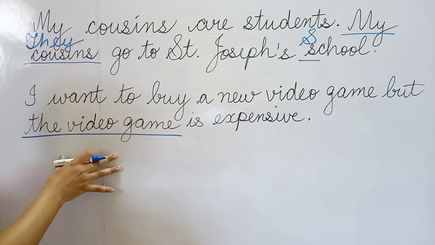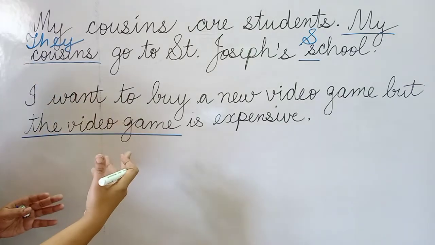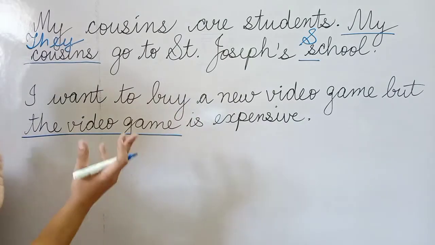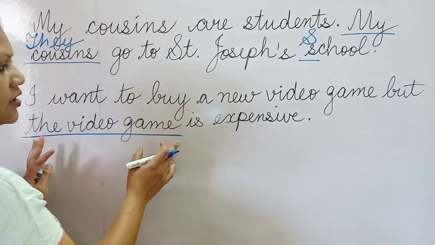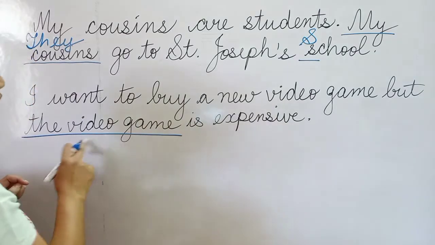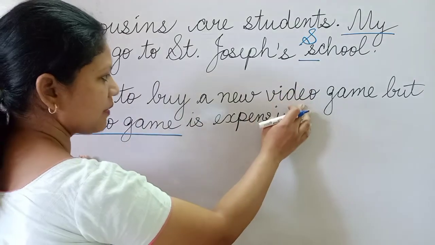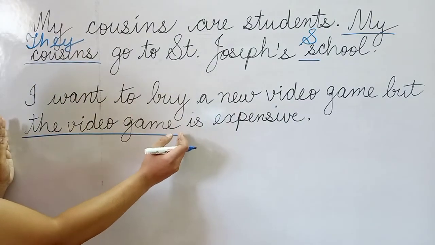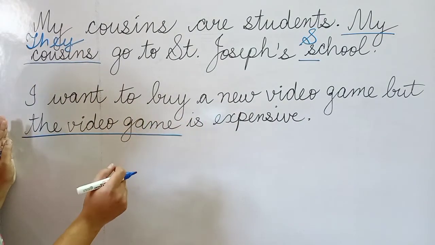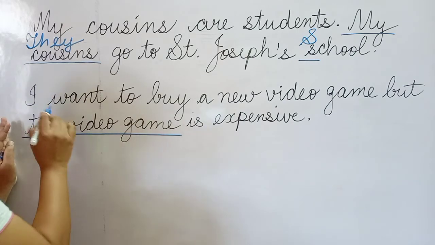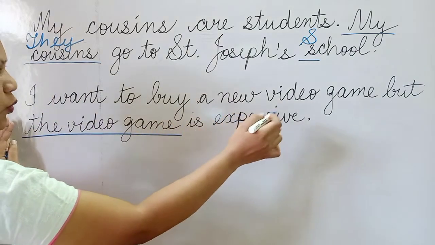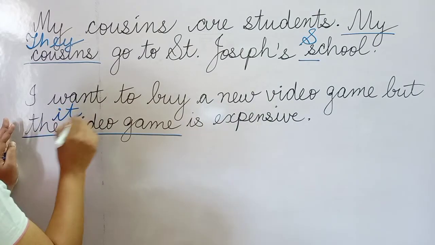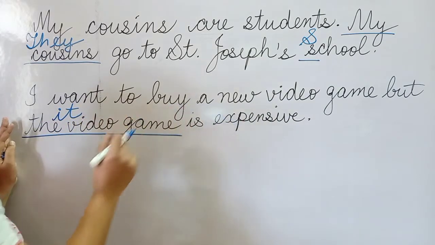As I told you, a noun cannot be only one word, but can be a collection of words which function as the noun. Since the video game is already mentioned in the first part of the sentence, this is the portion which needs to be changed. So what should be our answer? Our answer should be, I want to buy a new video game, but it is expensive.